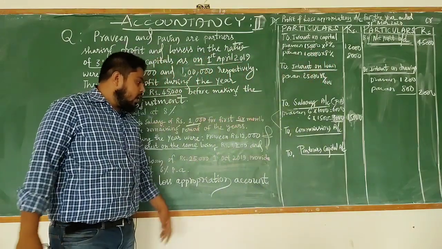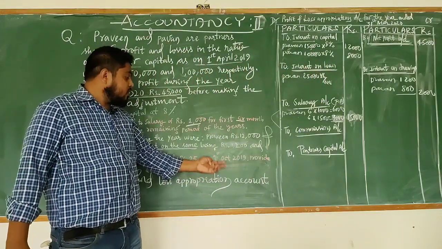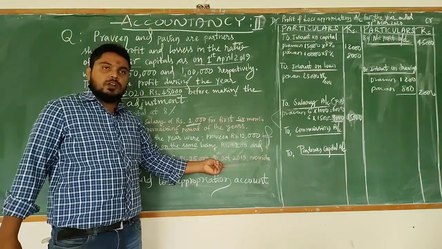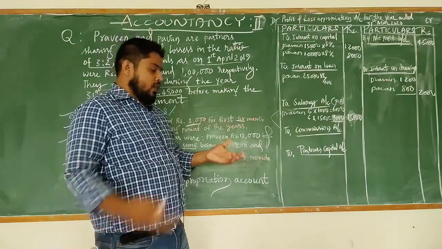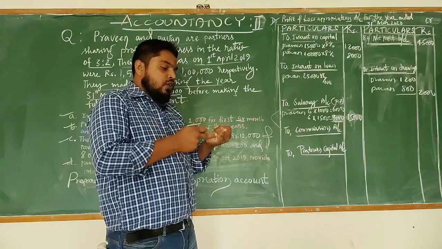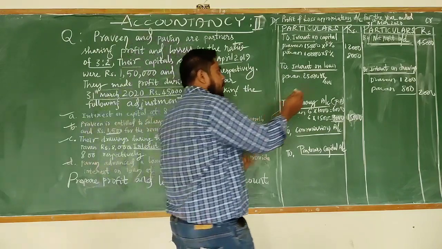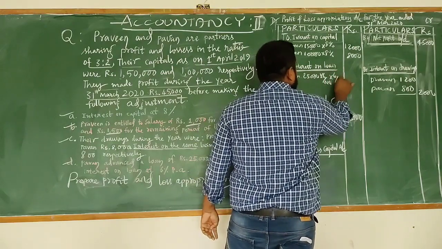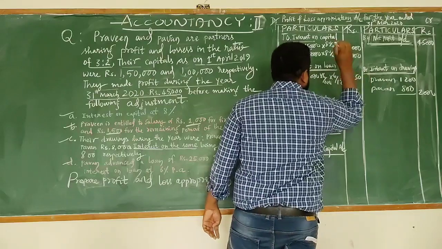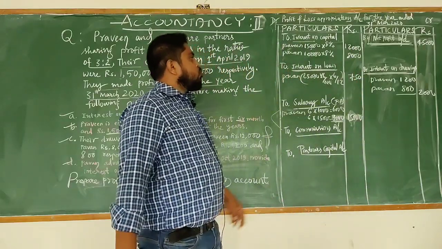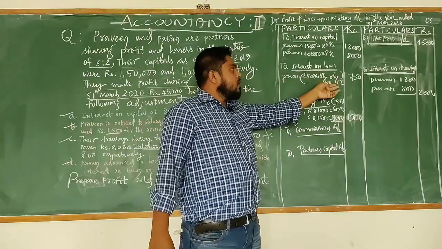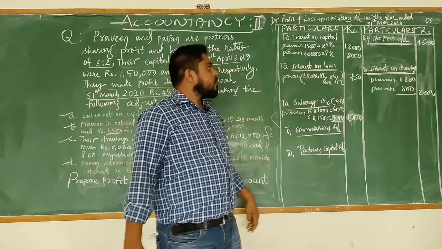Now, the partnership firm will not pay the interest for the full year. Why? Because he has given the loan on 1st October. So interest will be payable from 1st October, including October, November, December, January, February, March, up to year end. So 25,000 into 6% into 6 by 12, that is 750. The partnership firm will pay the interest for only 6 months.